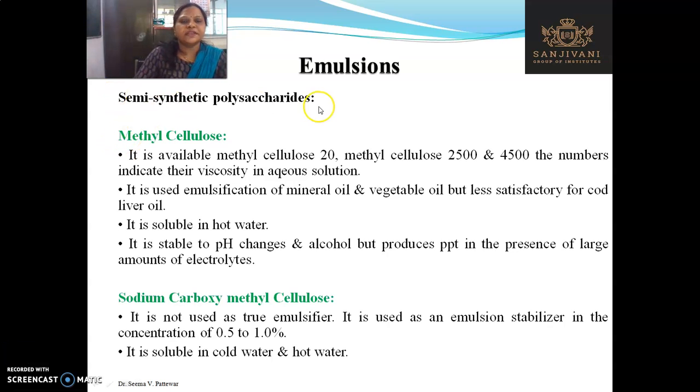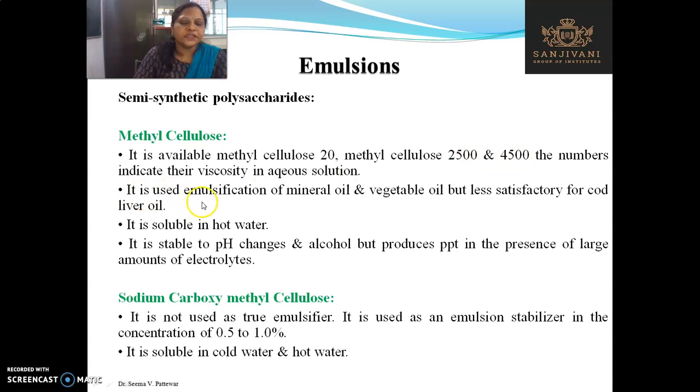Next is the semi-synthetic polysaccharide. An example is methyl cellulose. It is available as methyl cellulose 20, methyl cellulose 2500 and 4500. The number indicates the viscosity in the aqueous solution. How? This is the molecular weight of that particular methyl cellulose. If the molecular weight increases, the viscosity also increases.